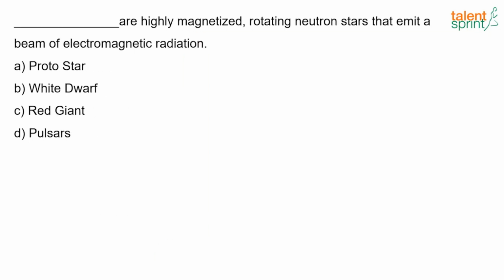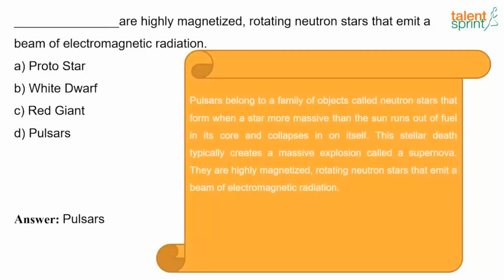Now the next question. Dash are highly magnetized rotating neutron stars that emit a beam of electromagnetic radiation. What's the answer? These are pulsars. Pulsars are a family of objects called neutron stars that form when a star more massive than the sun runs out of fuel in its core and collapses in on itself. This stellar death typically creates a massive explosion called a supernova. They are highly magnetized rotating neutron stars that emit a beam of electromagnetic radiation.